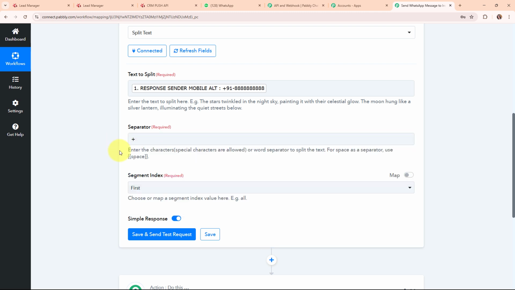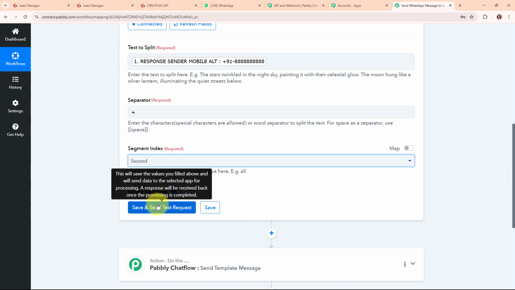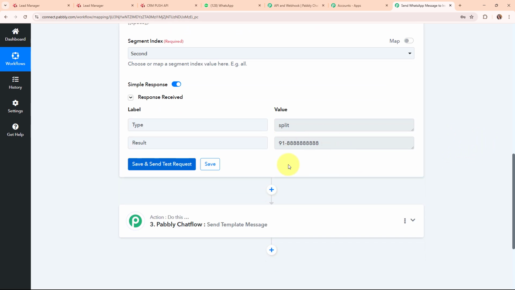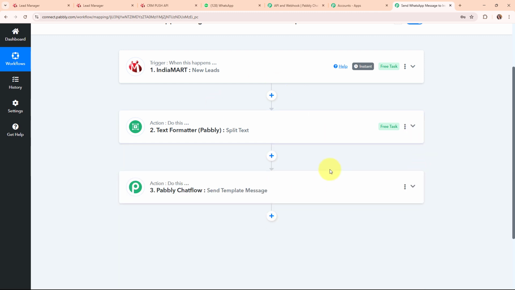And then it says select the segment index. Here I want to split the text after this plus sign, so I'm going to select second, and then click on Save and Send Test Request. And here you can see we have received the number without the plus. That means we have successfully split the text, and with this we have successfully set up this action step as well. So now let's move back to our Pabbly Chatflow.